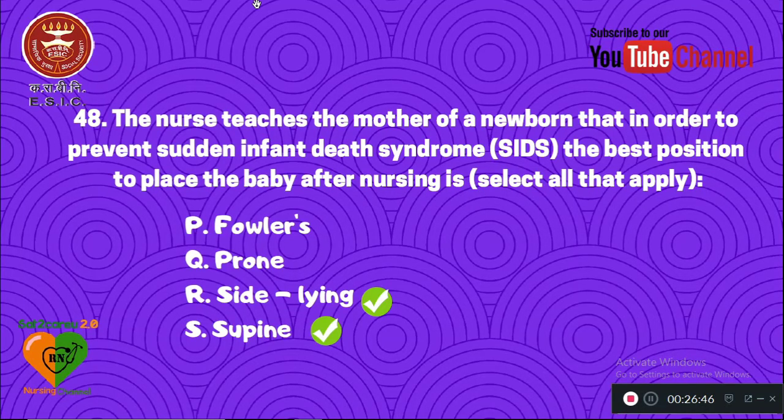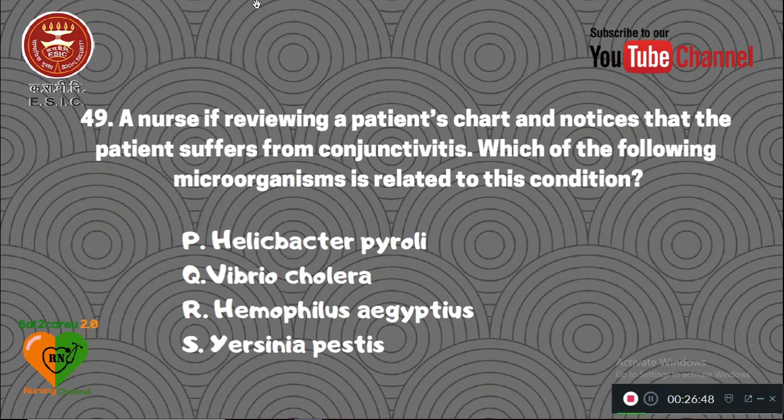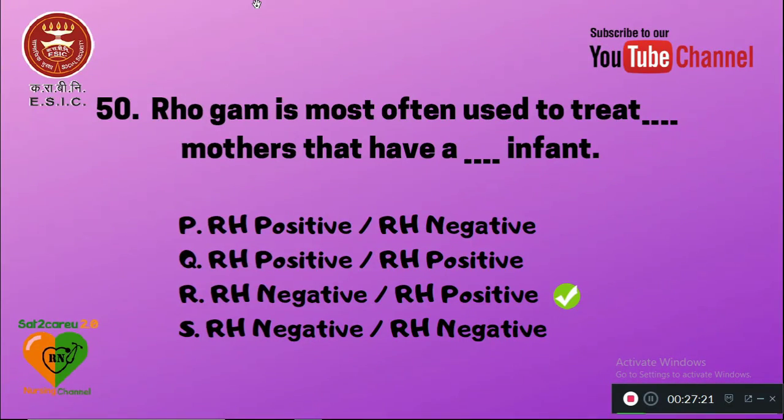Question number 49. A nurse is reviewing a patient's chart and notices that the patient suffers from conjunctivitis. Which of the following microorganisms is related to this condition? P is Helicobacter pylori, B is Vibrio cholerae, C is Haemophilus aegyptus, S is Yersinia pestis. So the microorganism related to conjunctivitis will be option D, Yersinia pestis.